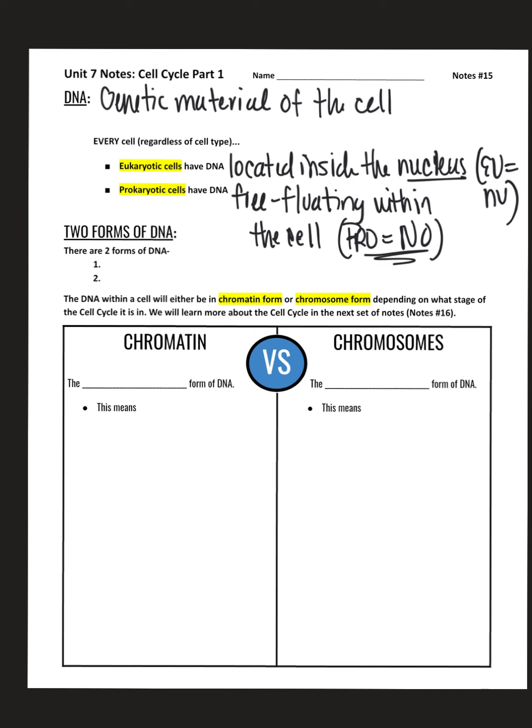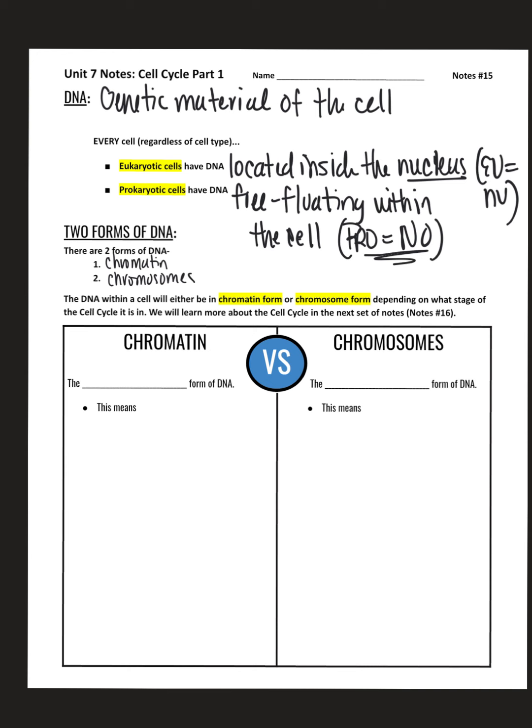So now that we've gone over past information from the last semester, we're going to be talking about the two forms of DNA. The two forms of DNA are chromatin and chromosomes. The DNA within the cell will either be in one of those two forms. It just depends on where the cell is at within its cell cycle. In other words, where it's at within the stages it goes through until the cell essentially shuts itself off. So we will discuss the cell cycle more later on this week, but just know it's going to flip-flop between